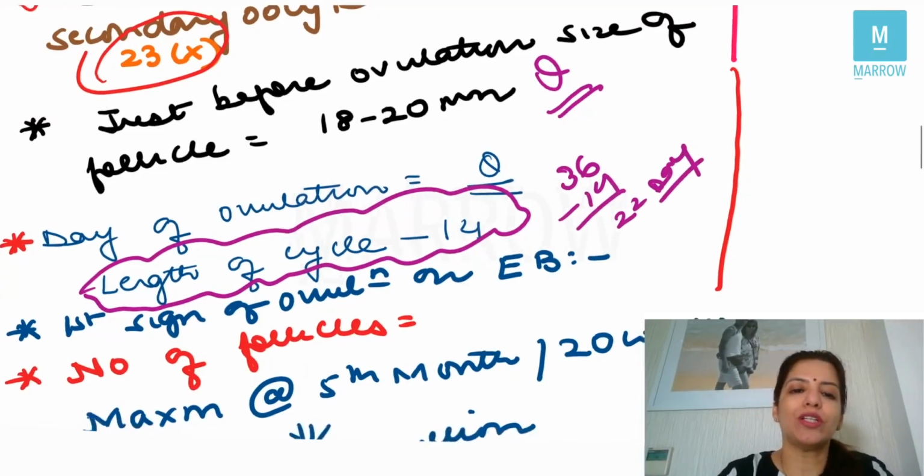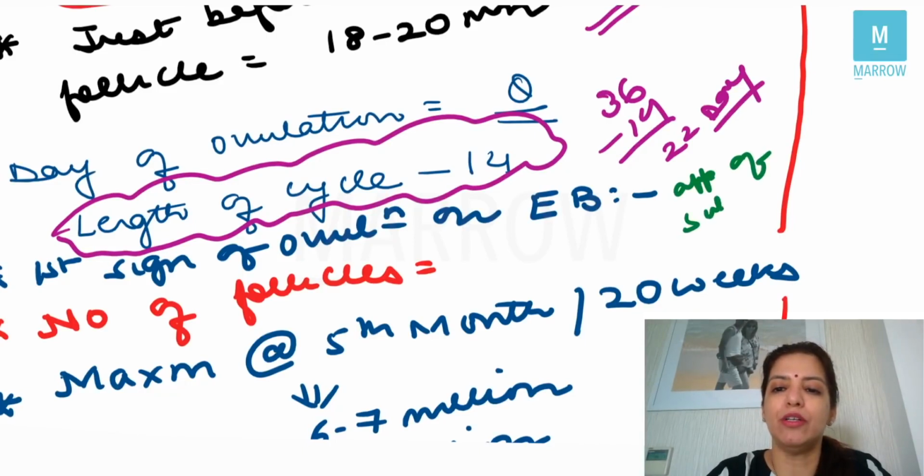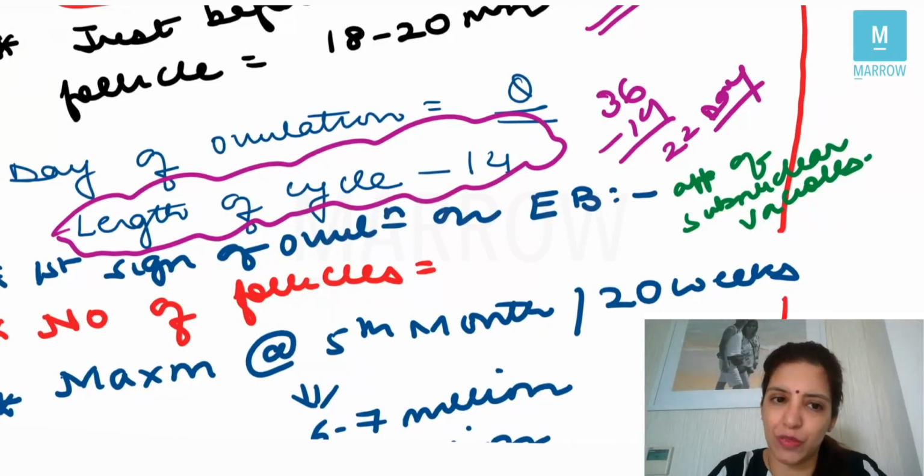Next question is, what is the first sign of ovulation on endometrial biopsy? The first sign of ovulation on endometrial biopsy is appearance of subnuclear vacuoles. That's the first sign of ovulation on endometrial biopsy.